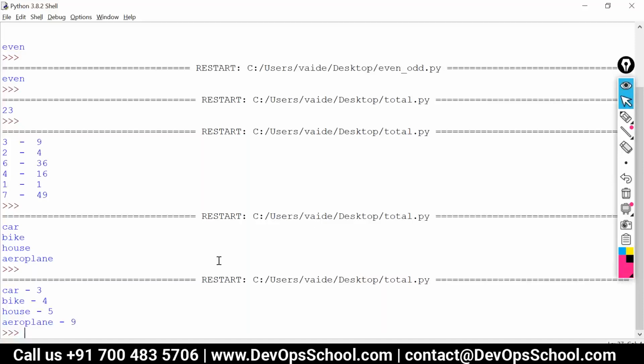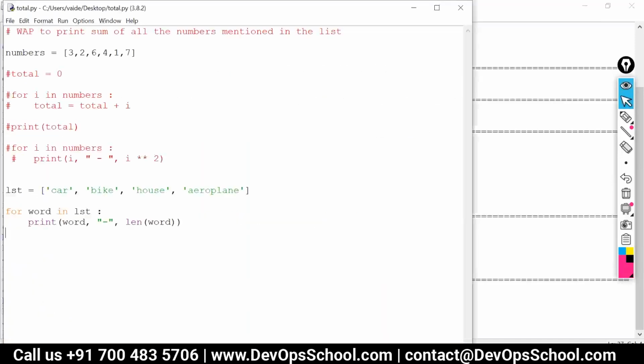Okay, so the basic learning objective from these examples is when we have a sequence, we can iterate over that sequence using a for loop. I hope this is giving a fair idea about iteration. So this concept is called iteration.